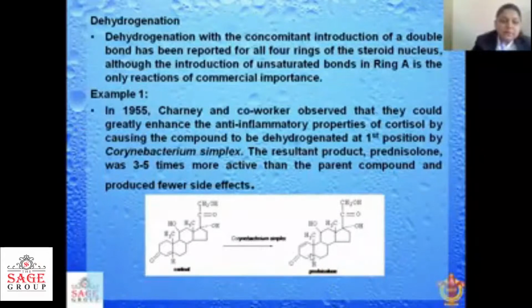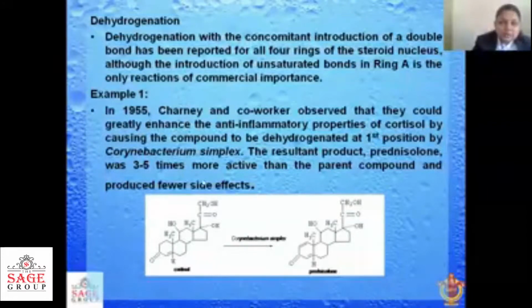Dehydrogenation reaction. Dehydrogenation involves the introduction of double bonds within the 4 rings of the steroid nucleus, although the introduction of an unsaturated bond in ring A is the only reaction of commercial importance. For example, cortisol is converted into prednisolone with the help of Corynebacterium simplex. Here you can see the introduction of a double bond in the first position.